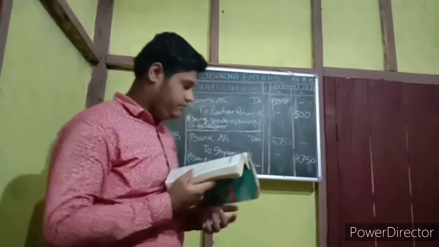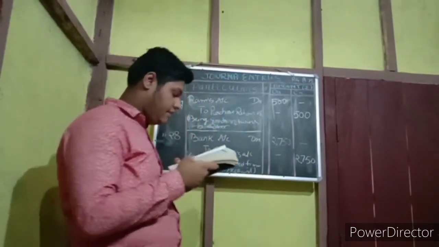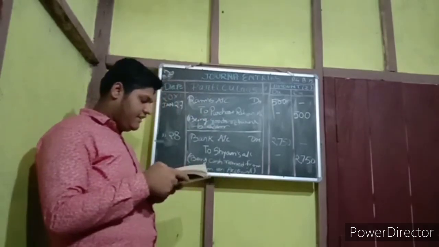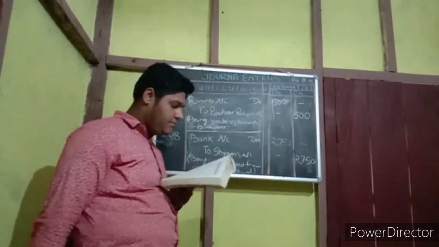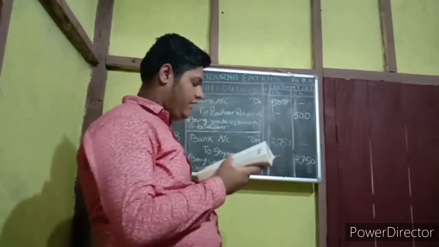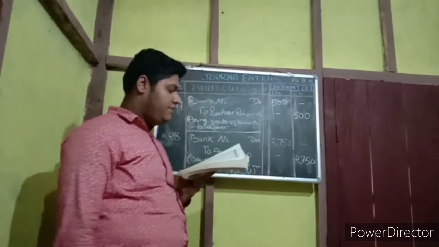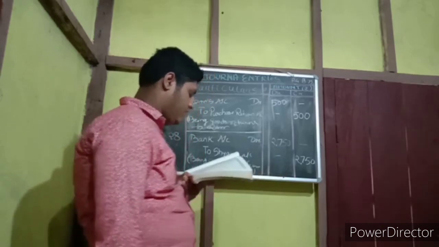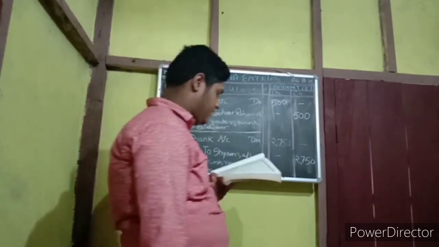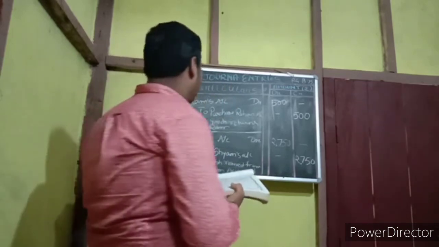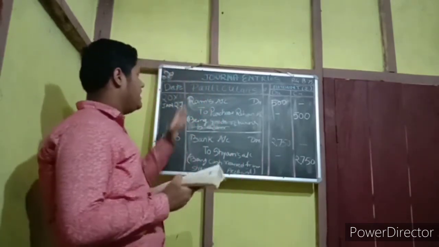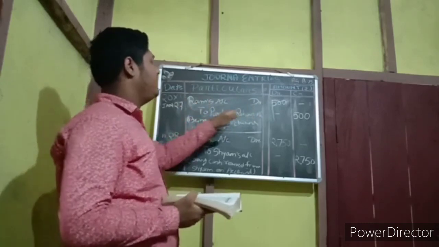So now date 27 is written as return goods to Ram. So what did we do with Ram? If you can see in question 14, we did purchase goods from Ram. So there we have done an entry for purchase. Now we are returning something, that means it's a purchase return. So though it's a purchase return, we have to write Ram's account debit to purchase return account.